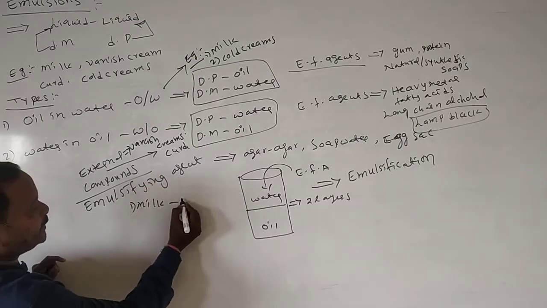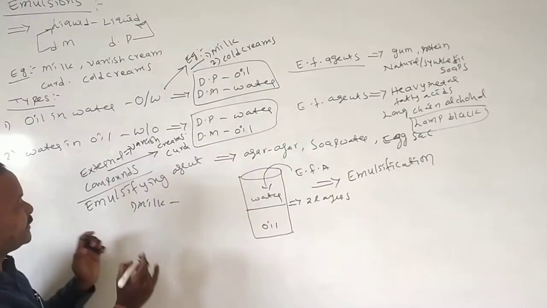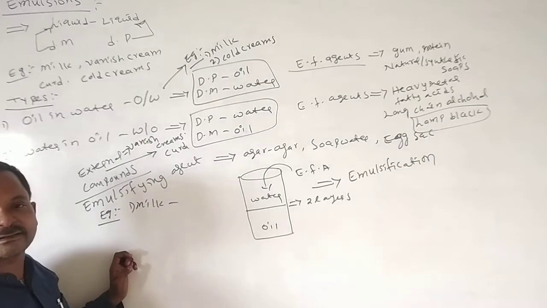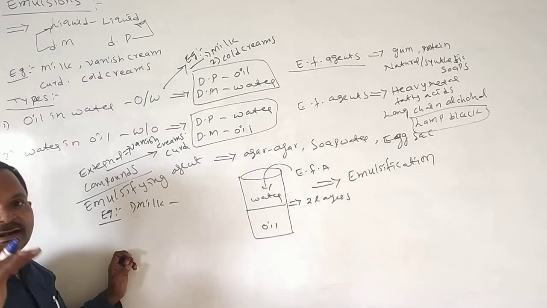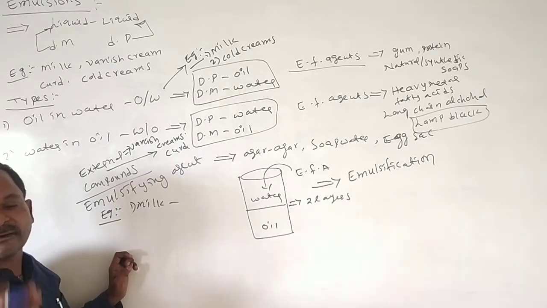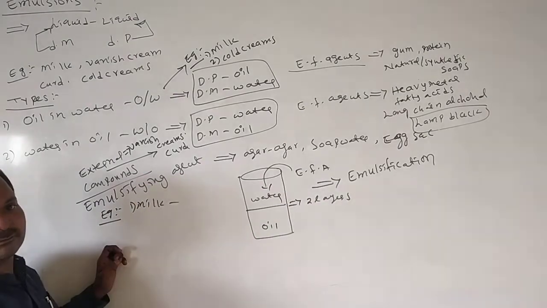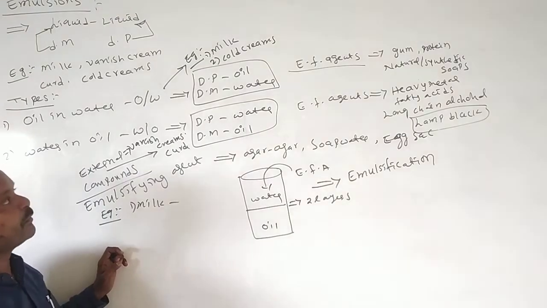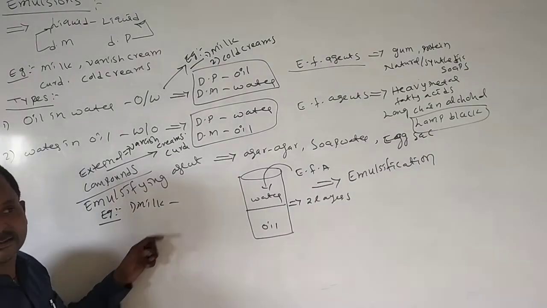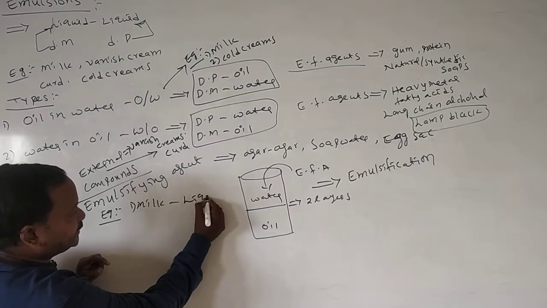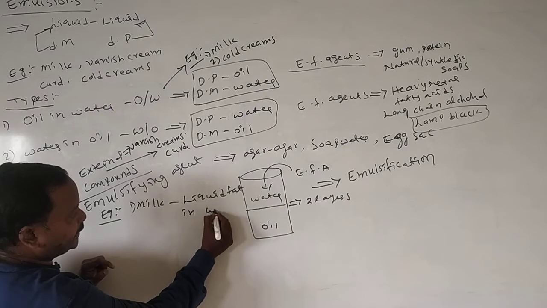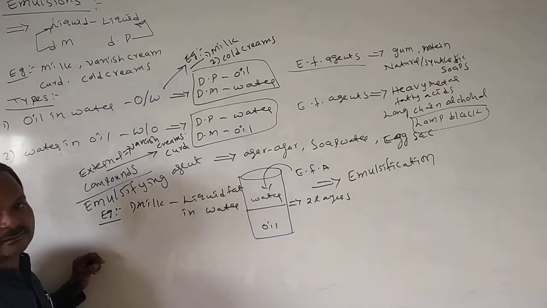See that in milk, how is milk prepared? Just I will give one example. Milk is prepared by the addition of liquid fat into the water. By the addition of liquid fat into the water, here we get the milk. Liquid fat in water we call as milk.